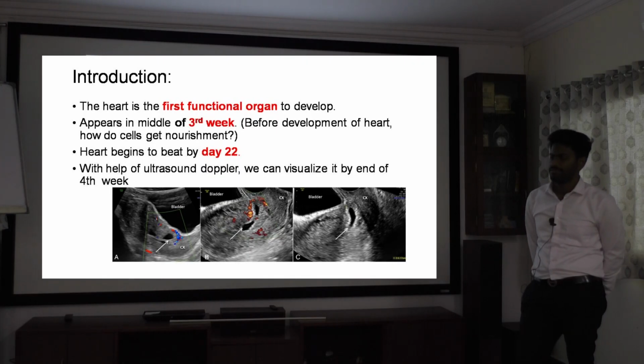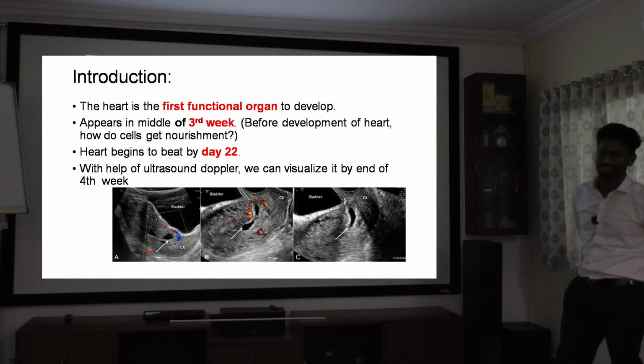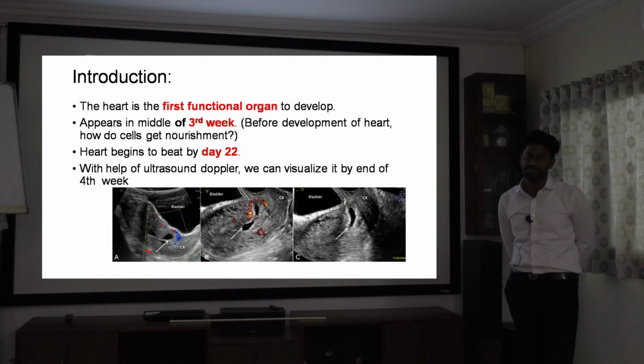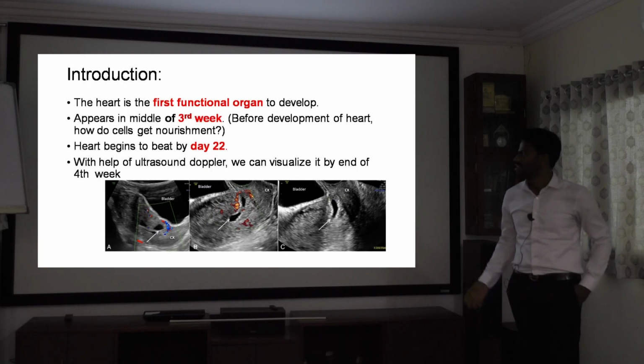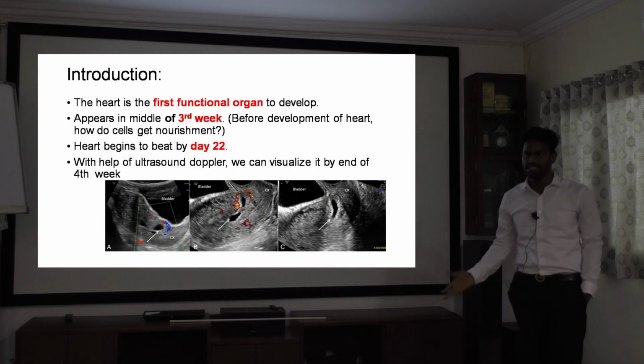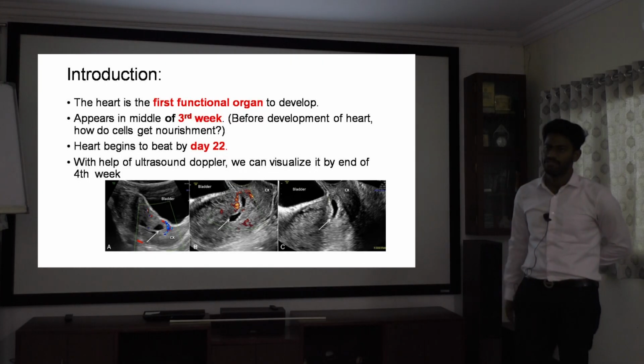They are through simple diffusion. In the first 2 weeks, by simple diffusion through the extra-embryonic coelom, primary and secondary yolk sac. There will be accumulation of fluid in the yolk sac and intra-embryonic coelom. To clear the extra fluid, peristaltic movement starts. Before the third week, cells get nourishment just by simple diffusion. But due to the rapid growth of the embryo, simple diffusion cannot maintain the nourishment. So the development of the heart begins by the third week itself for the nourishment of the embryo.